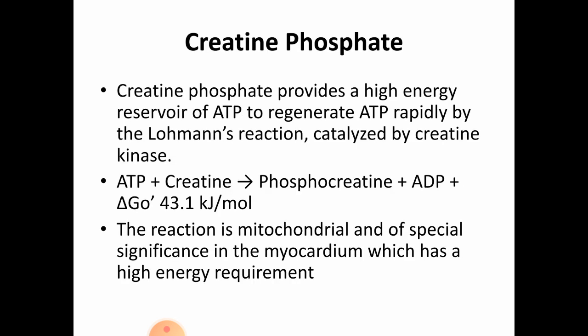Next example is creatine phosphate. This creatine phosphate provides a high energy reservoir to regenerate ATP rapidly by Lohmann's reaction catalyzed by the creatine kinase enzyme. ATP along with creatine forms phosphocreatine and ADP, and energy is released. The reaction is mitochondrial and of special significance in myocardium, and the myocardial muscles require higher energy for their contraction.